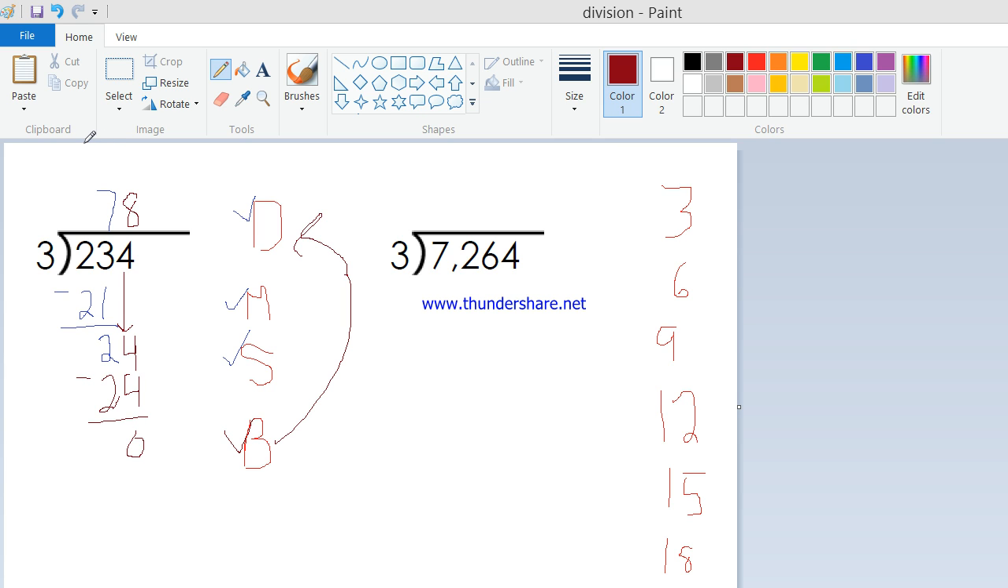The answer to this, the quotient, is 78, and there is no remainder. It's not necessary to write remainder 0, but at this point I certainly wouldn't mark that wrong if a student wanted to put that to be confident.